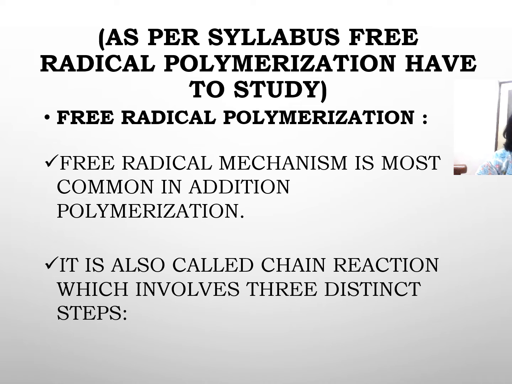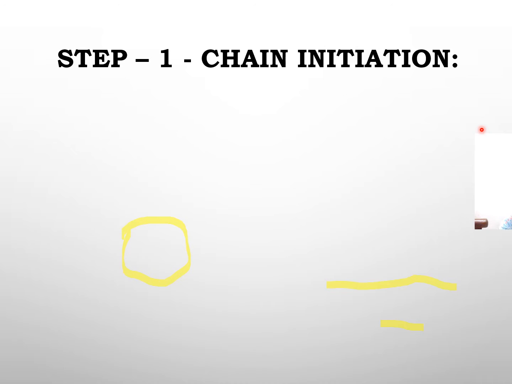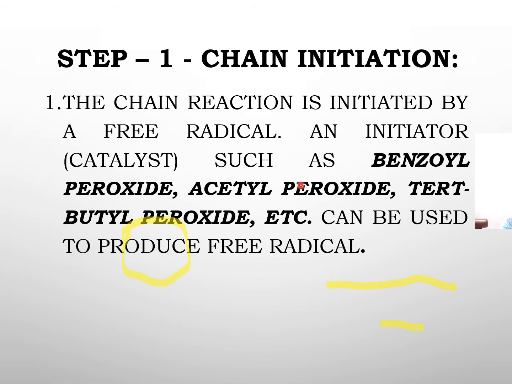This chain reaction involves three steps: chain initiation, chain propagation and chain termination. In chain initiation, the chain reaction is initiated in the presence of a free radical initiator or catalyst, such as benzoyl peroxide, acetyl peroxide, or tert-butyl peroxide, which can be used to produce the free radical.